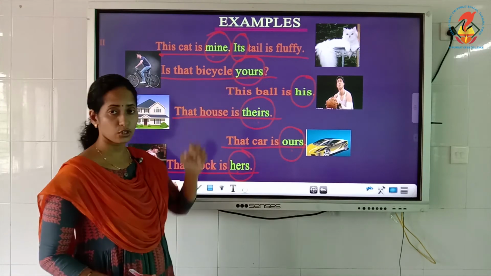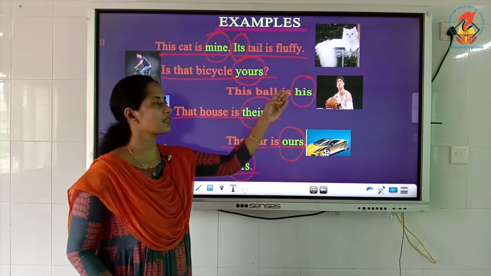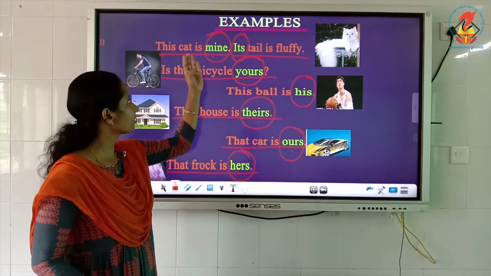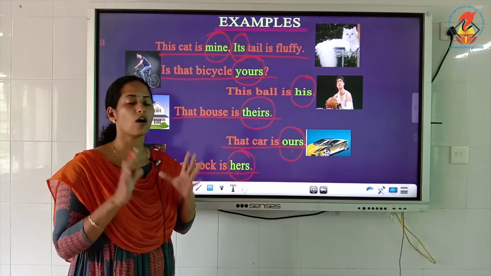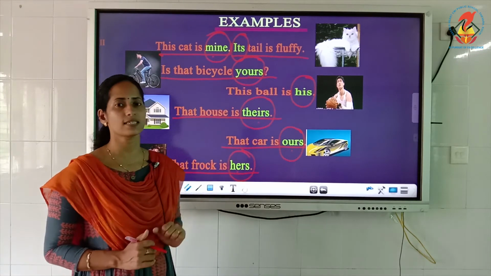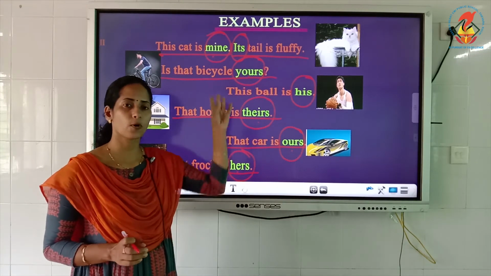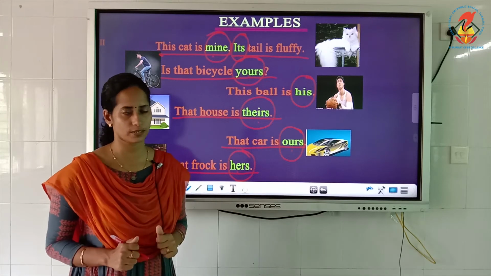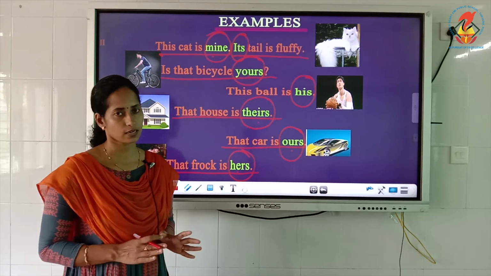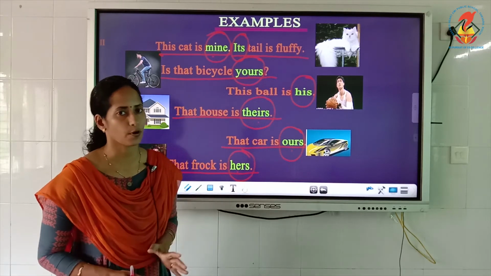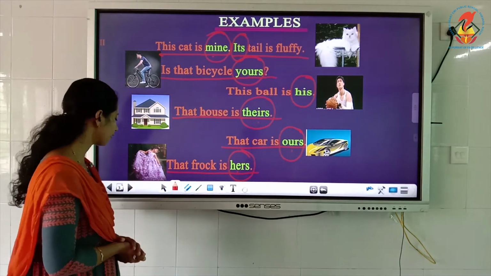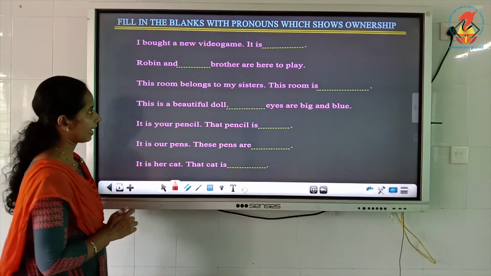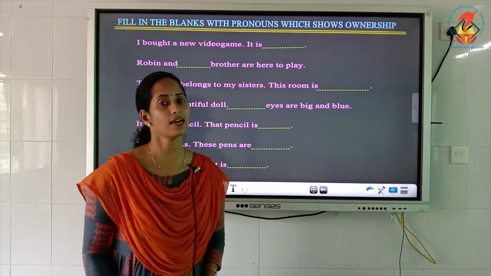Is that bicycle yours? And this ball is his. And that cat is mine. So in all these sentences, these pronouns show ownership. Such pronouns are known as possessive pronouns. I hope it is clear. So we will move to the activities on page number 100.